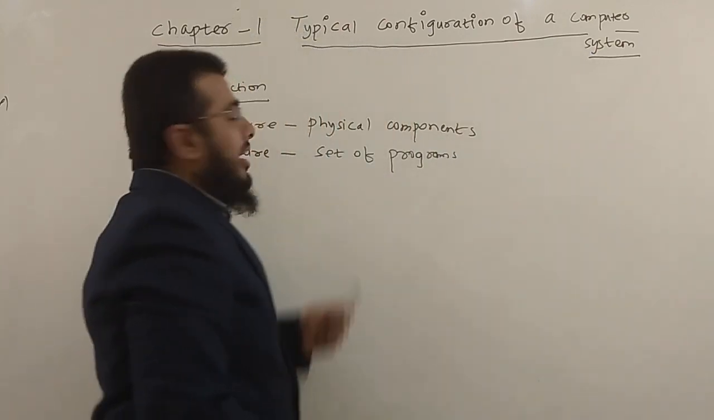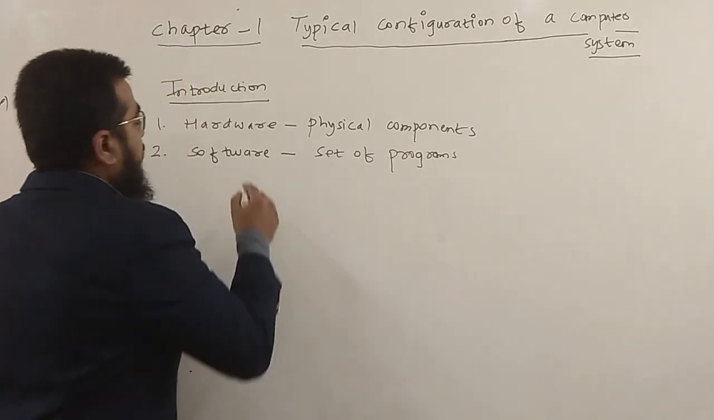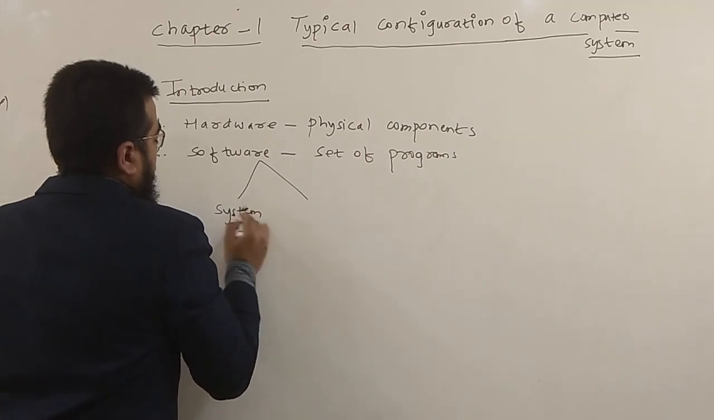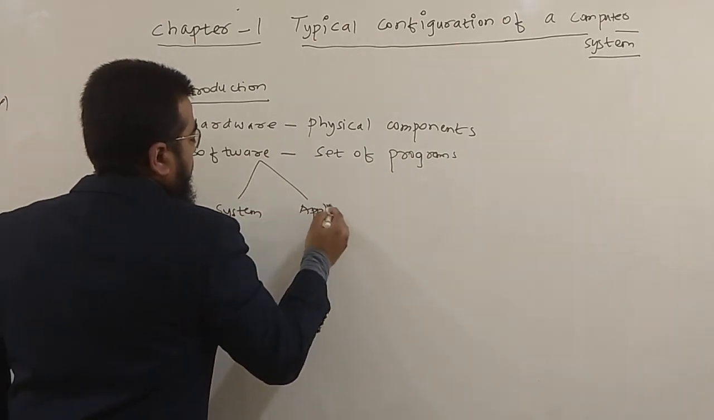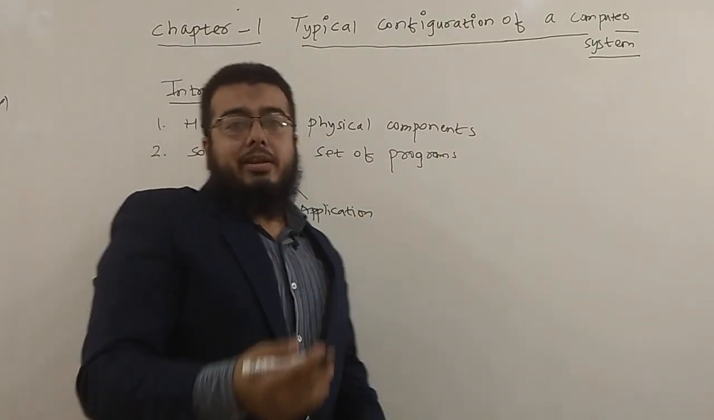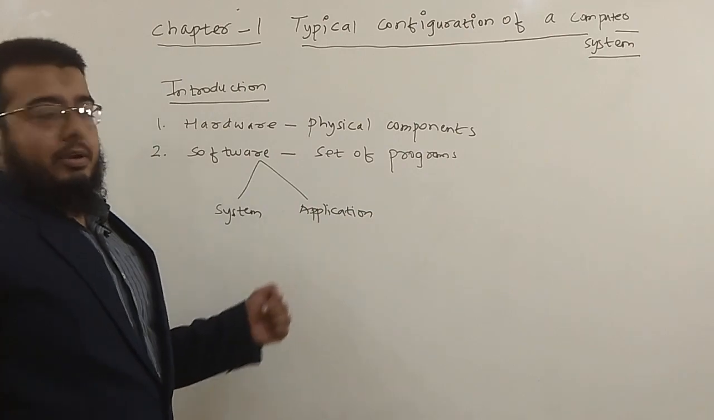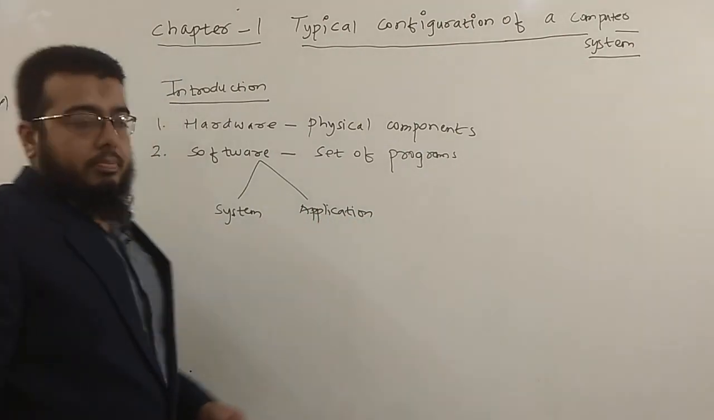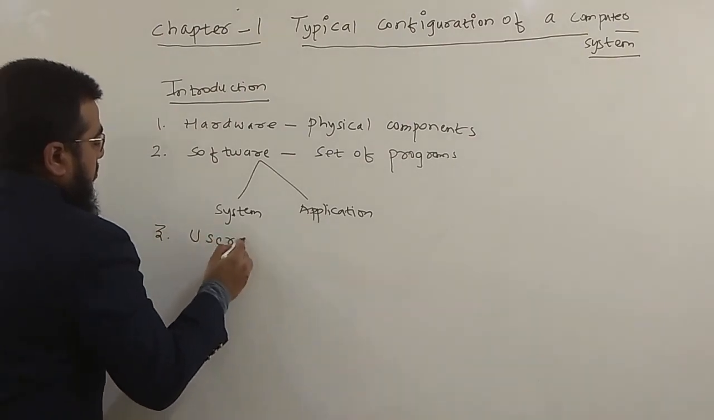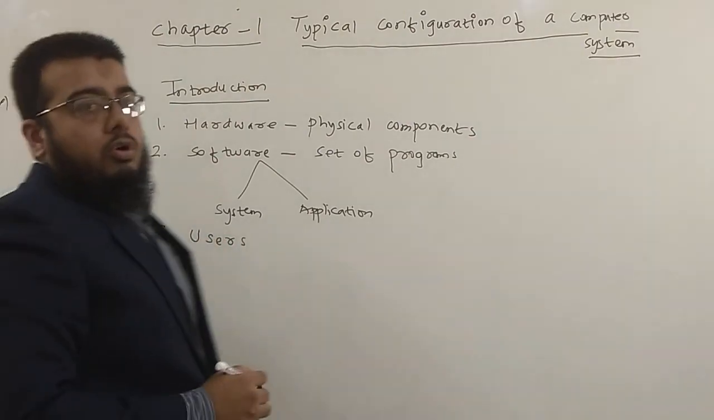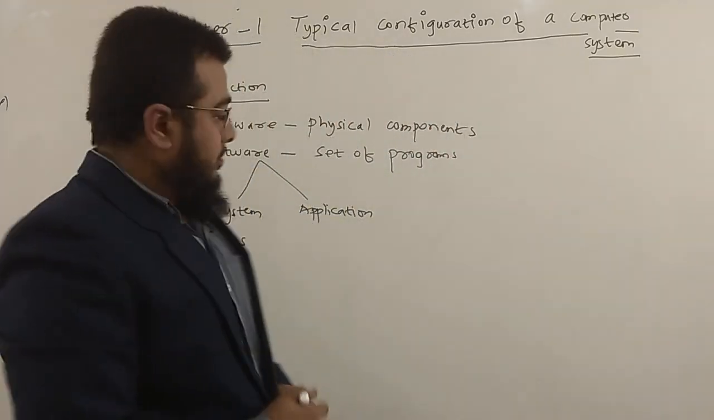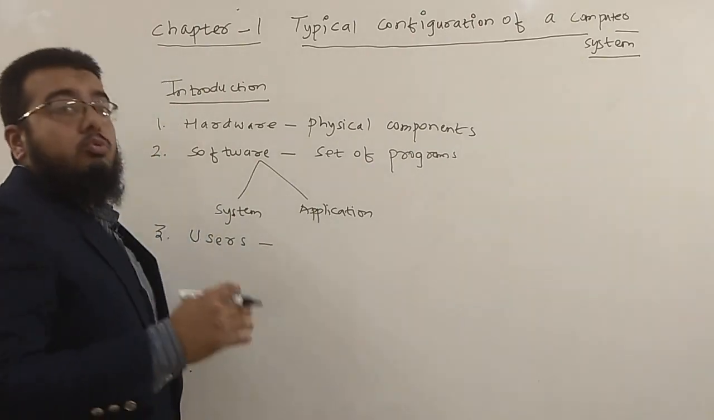Now, software can be again divided into two, that is system software and application software. We need not go into detail. You have already studied earlier what is a system program and application program. Third one is users. So who is the user exactly? User is the one who uses the system.